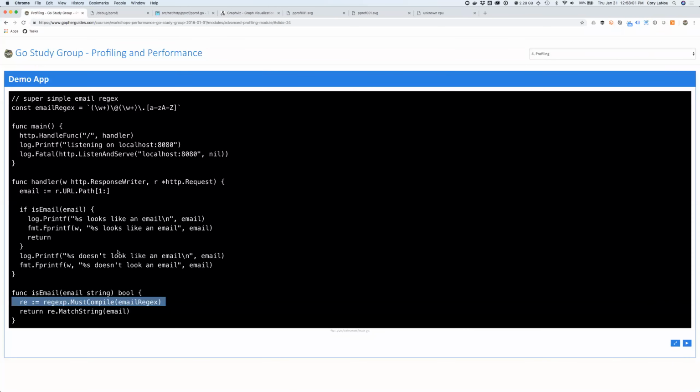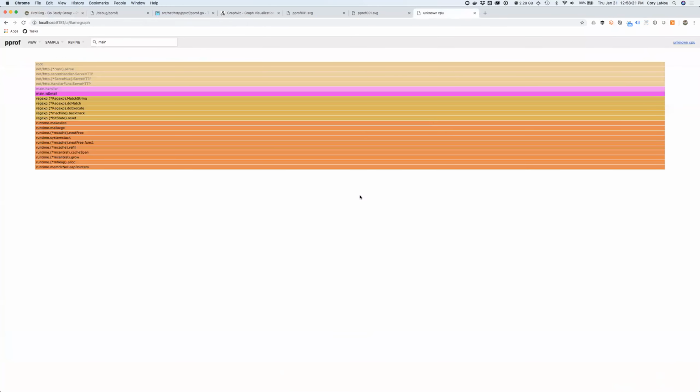One of the optimizations I would do is take this out here and make it a constant out here in my program so I didn't have to do the must compile on a regex that never changes. They've since gotten so good at optimization, they were able to detect that this didn't need to run every single time I called isEmail. So they optimized that completely out of my code for me and made my code faster. That's completely wild when you think about that. So there's actually nothing for me to optimize in here anymore because they took that out of there, which is pretty wild.